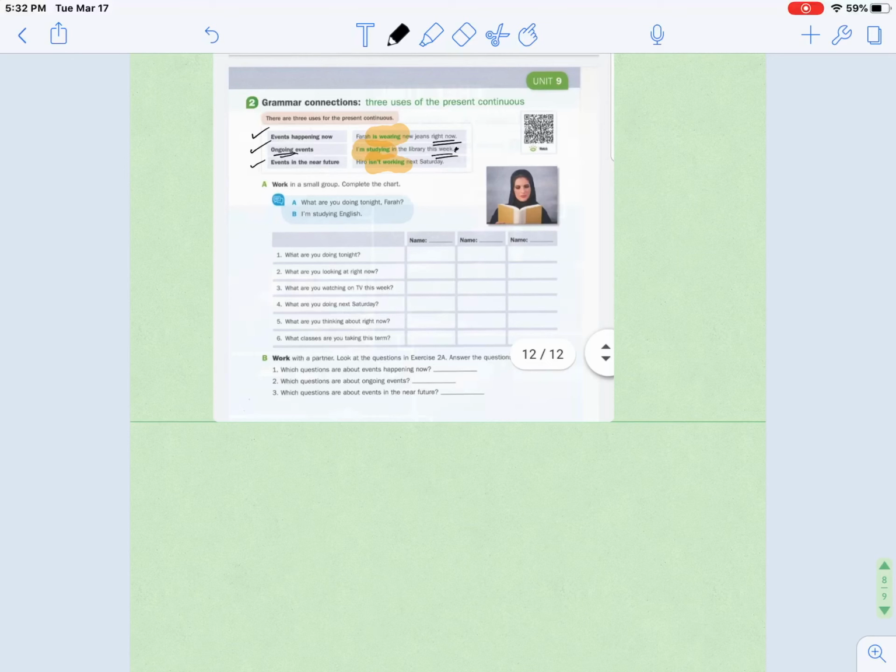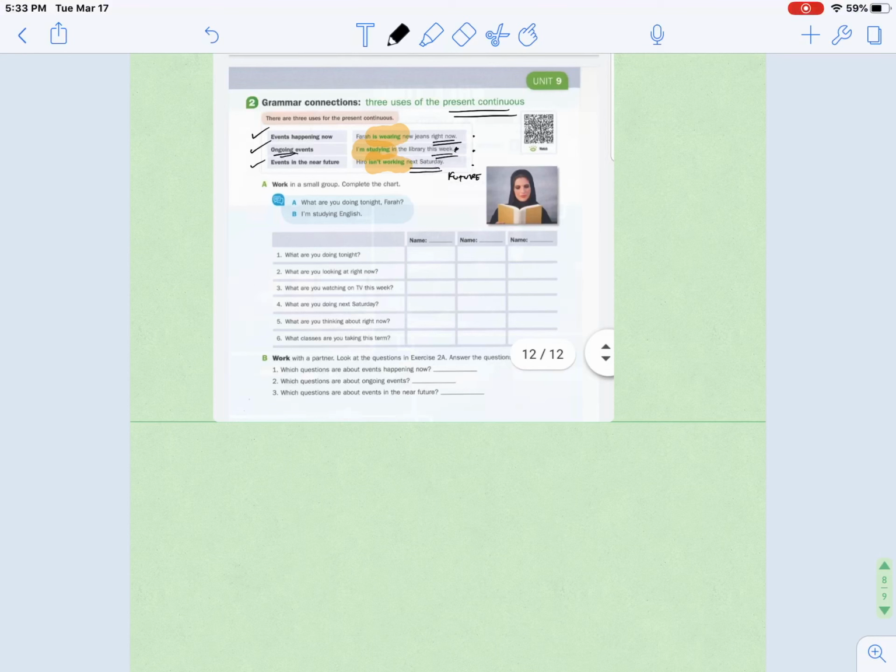It says Hiro isn't working next Saturday. Next Saturday gives us the meaning of the future. So here with the present, it's just reminding us that we can use it for things that we do right now, or things that are continuous in the present, or things that we might do in the near future. So 3 different things for our present continuous.